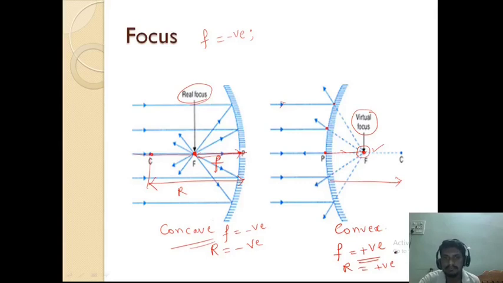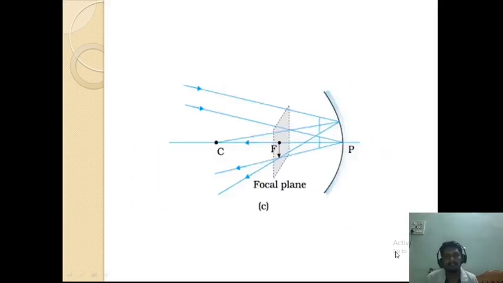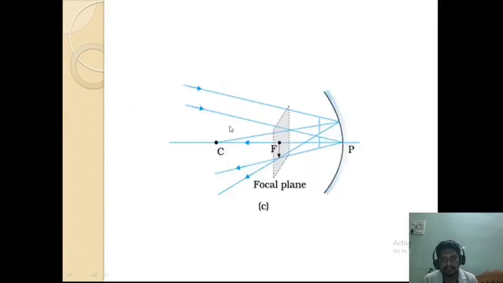Okay, right. The next one we'll discuss is what a focal plane is. A focal plane is a plane which is passing through the focus. Here, this is a focus.